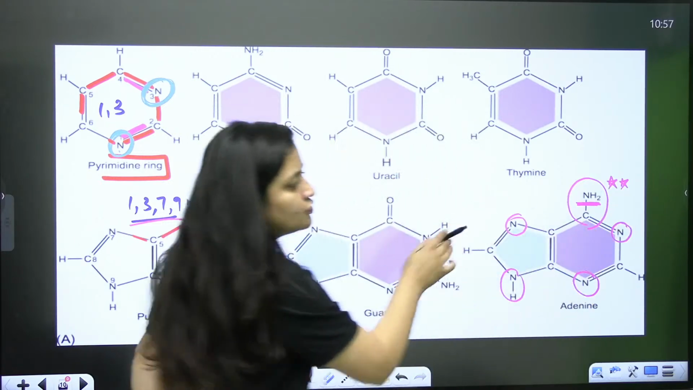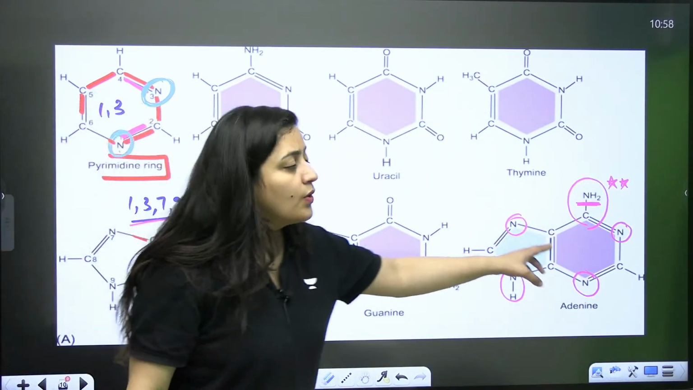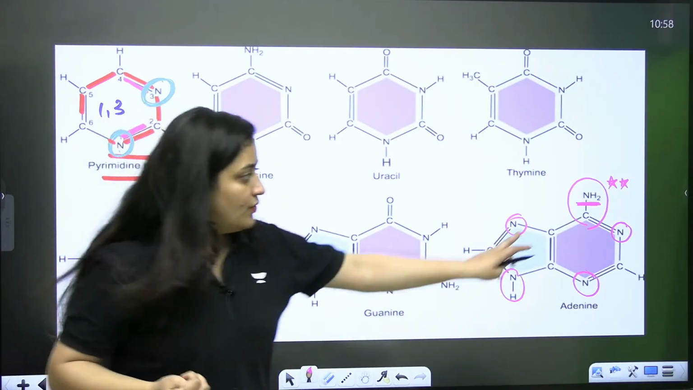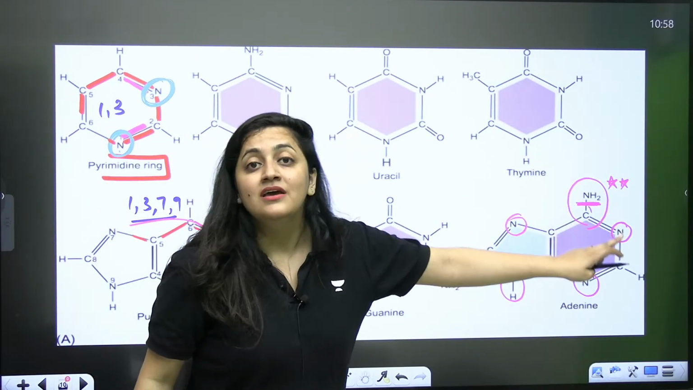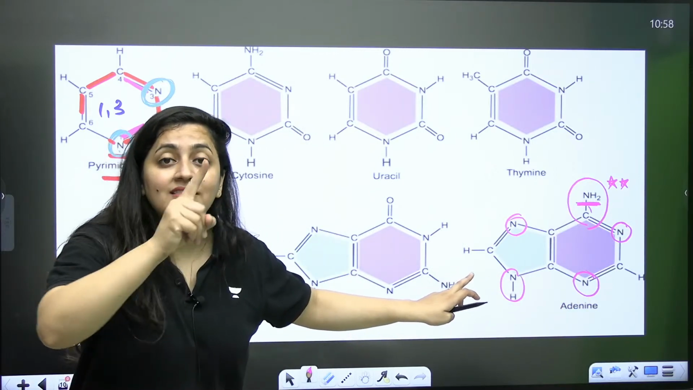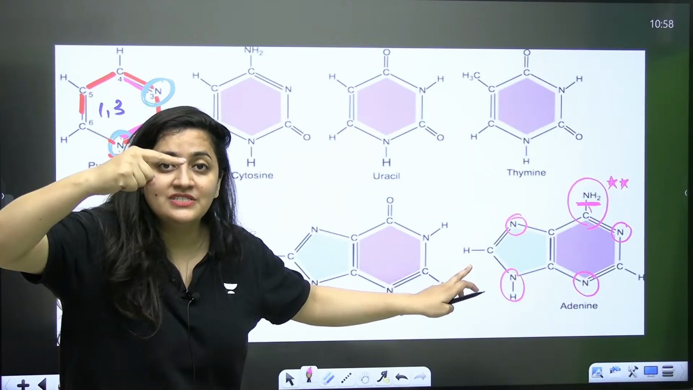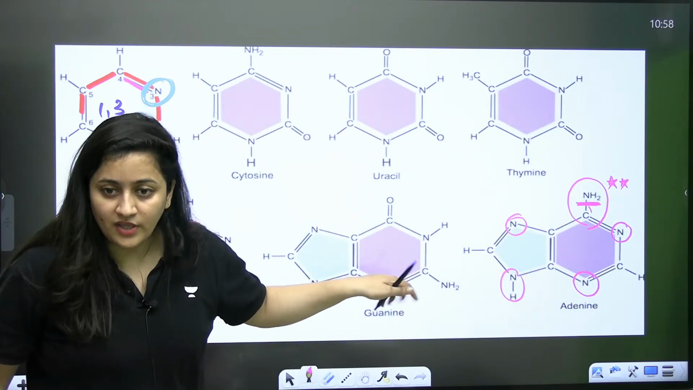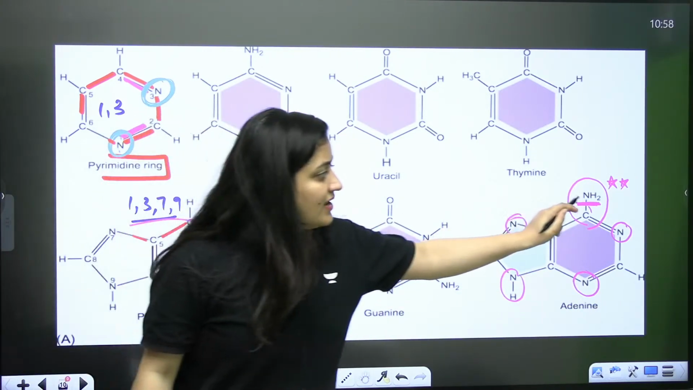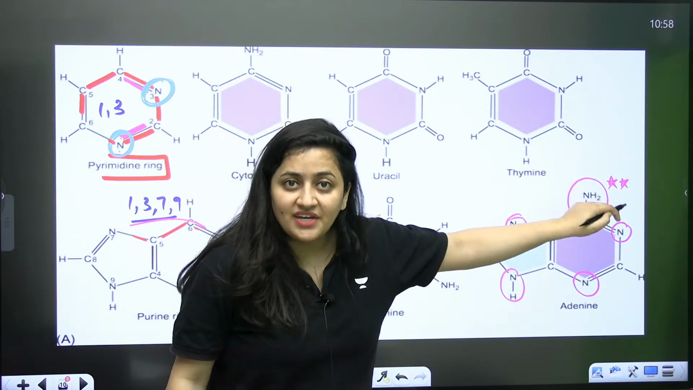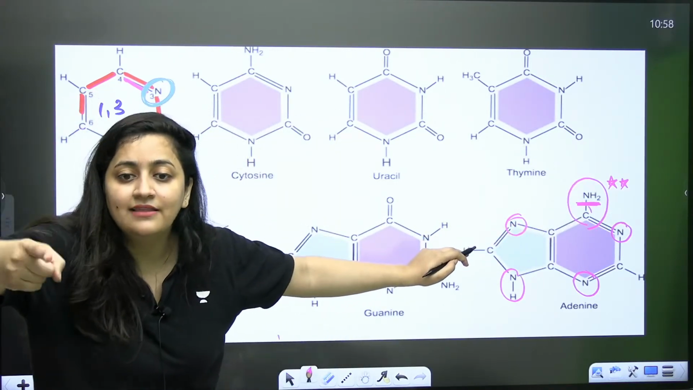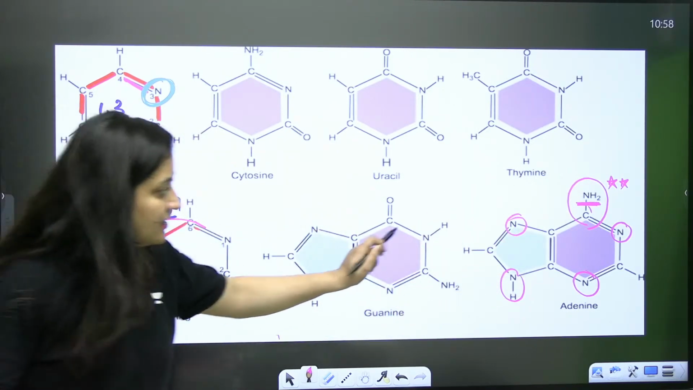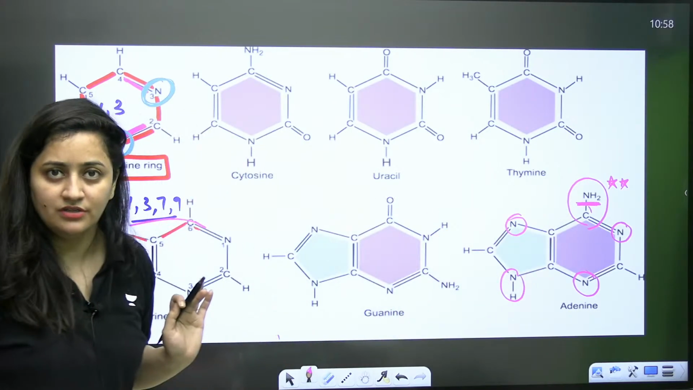So many times students ask me, ma'am, how can you say that in adenine you have 4 nitrogens, when one more nitrogen is there? But here, when we are saying 1, 3, 7, 9, nitrogen is present at positions 1, 3, 7, 9, we are talking about the ring. No doubt in adenine you have NH2 as well, but it is outside the ring. It is attached to the ring. It is not part of the ring. In the ring you have 4 nitrogens only.